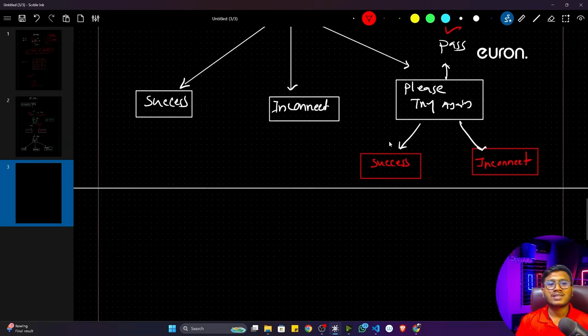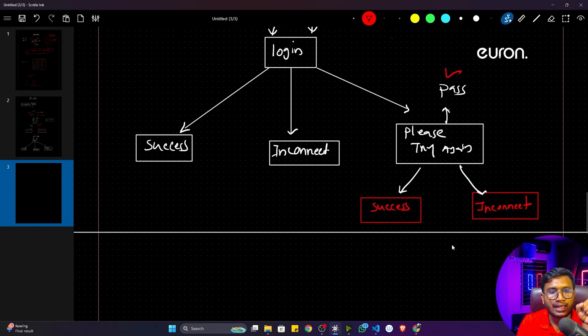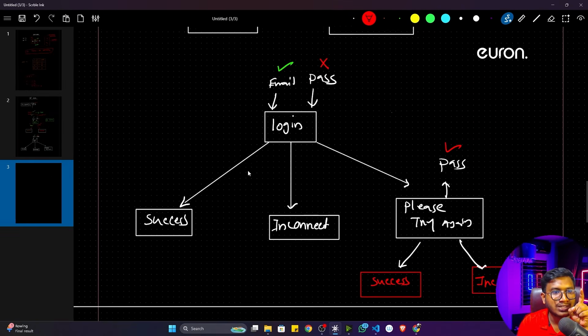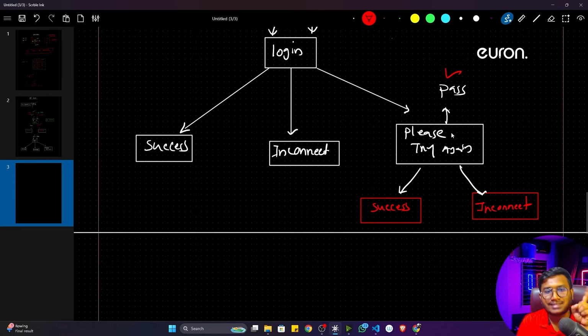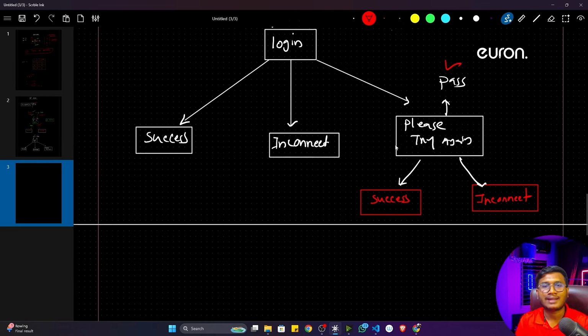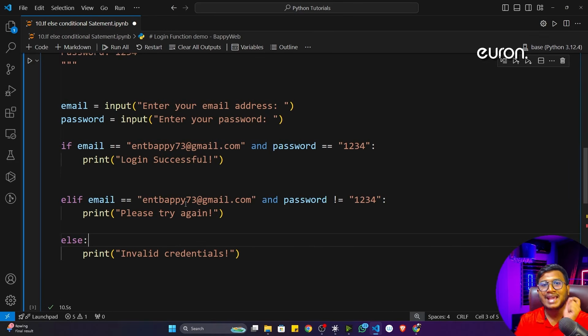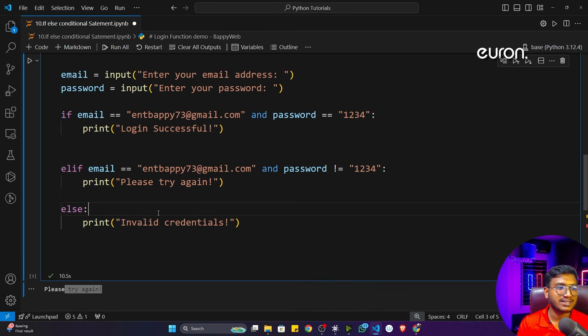That means inside a condition, I'm adding another condition. You can see, first one condition is applying, then inside that particular condition I'm applying another condition. If this password is correct, I'll give the permission yes, otherwise I'll give the permission no, that means incorrect. So this is actually called a nested condition, and we can handle this nested condition inside an if-else statement. So how to write this nested if-else?